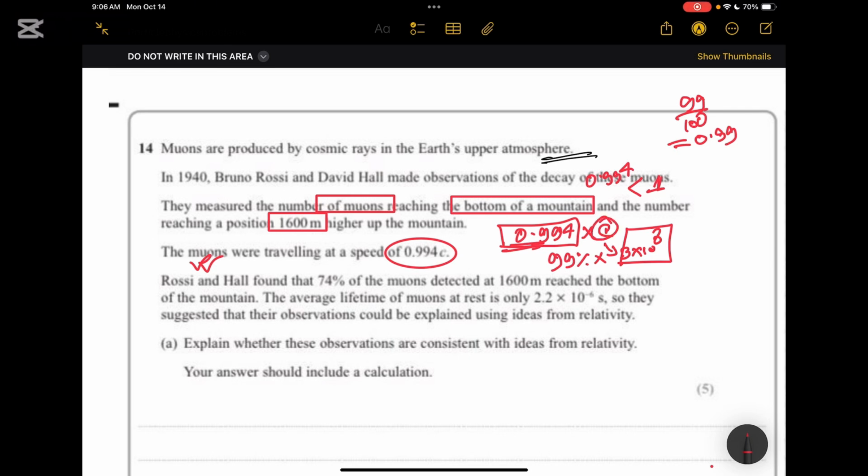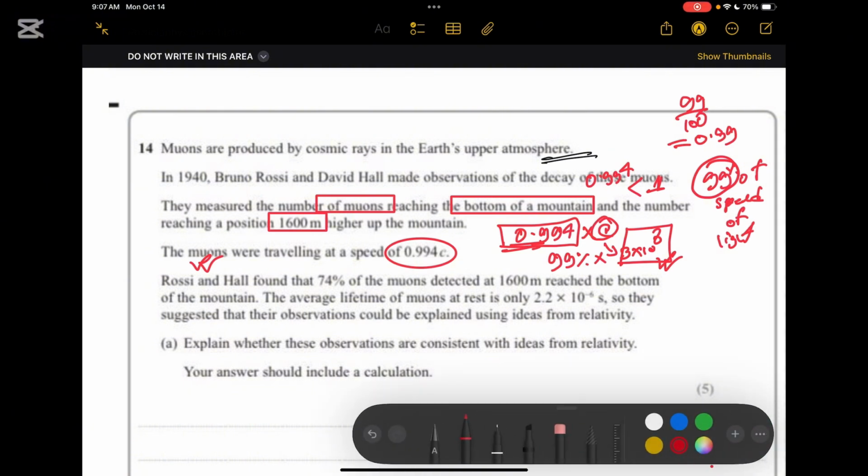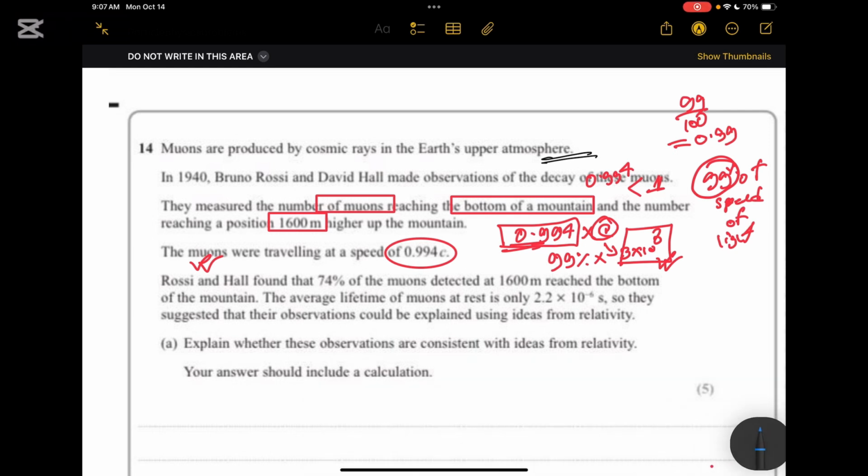So it is traveling close to the speed of light, which is 3 times 10 to the power 8. As it is 99% of the speed of light, we can say it is close to the speed of light, or it is actually traveling at the speed of light. And we all know, according to special relativity of Einstein, that